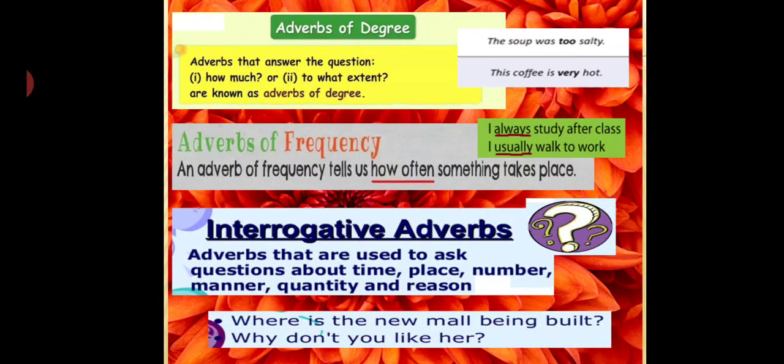Adverbs that are used to ask questions about time, place, number, manner, quantity, and reason are interrogative adverbs. For example, where is the new mall being built? So they are talking about the place where the mall is going to be constructed. Why don't you like her? So about the manner.